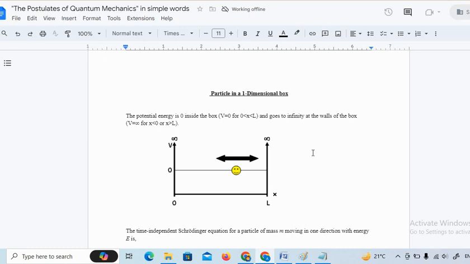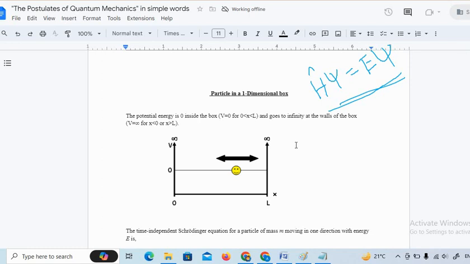So it's a problem of a one-dimensional system. Now how to solve the problem? It's a quantum mechanical system, so first you need to get the wave function. To get the wave function, we need to solve the Schrodinger wave equation. What is the Schrodinger wave equation? It is H psi equal to E psi. The Hamiltonian operator will be operated over the wave function, and by using this you can get the wave function.